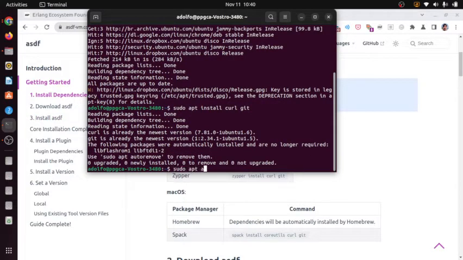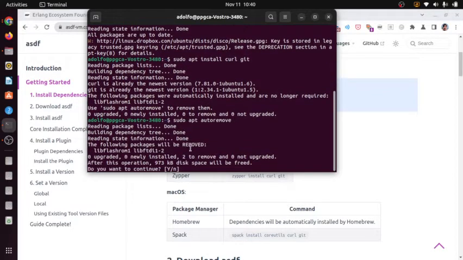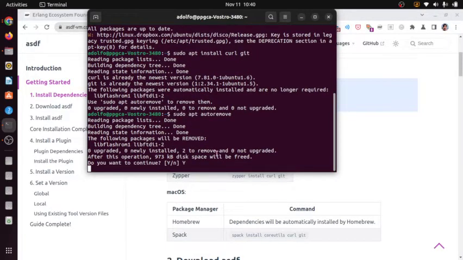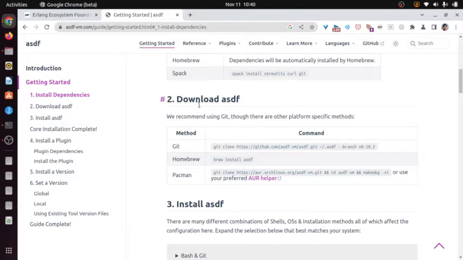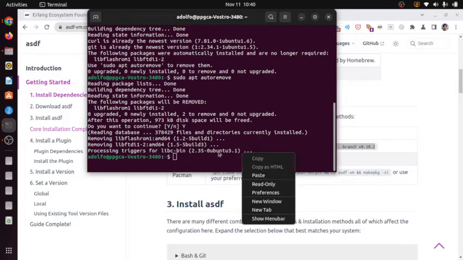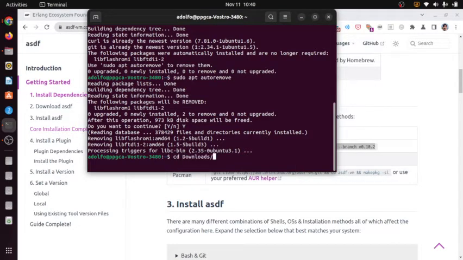I can do an autoremove here because maybe I have some things that are not necessary anymore. Okay, after that I have to download ASDF. Just copy and paste that. Let me go to the downloads folder.